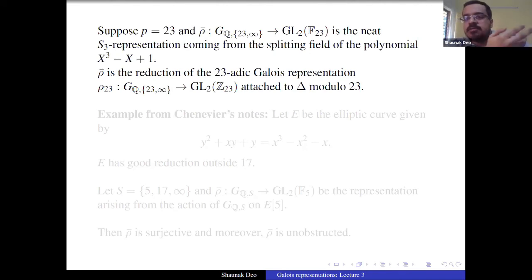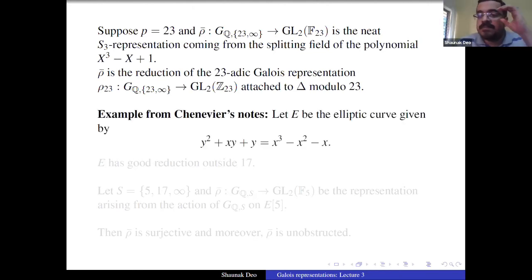So already, we are looking at a form. Chenevier has notes on his web page, and he also gives an example coming from elliptic curves. Let E be the elliptic curve given by y squared plus xy plus y equals x cubed minus x squared minus x. He checks that it has good reduction outside 17.